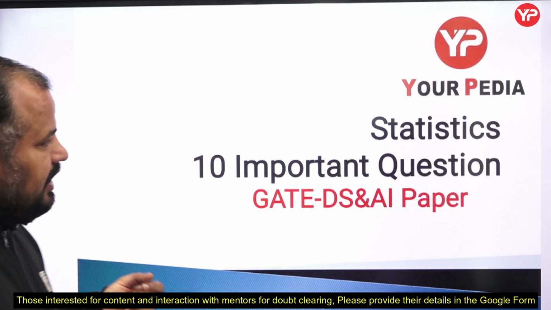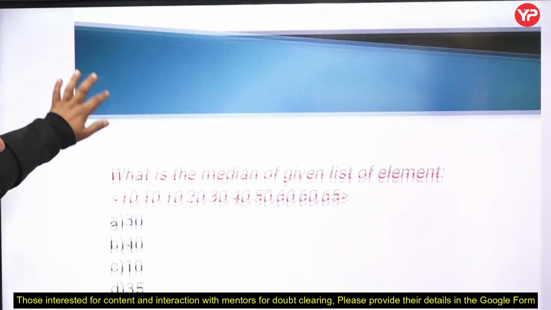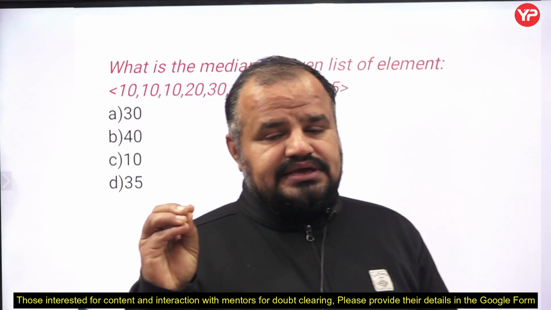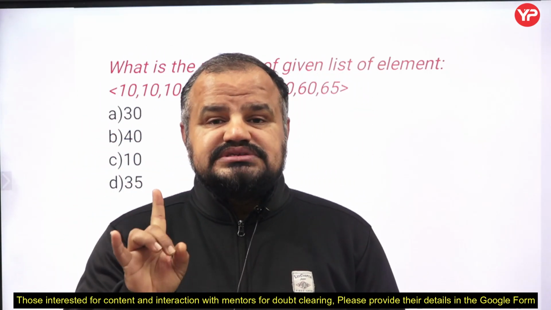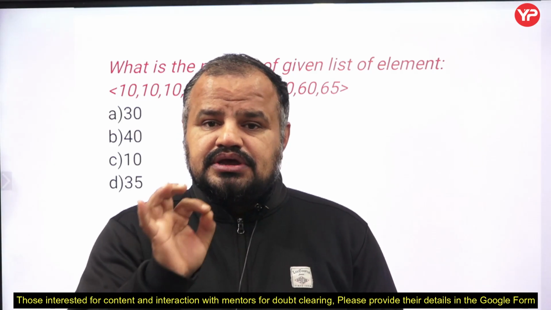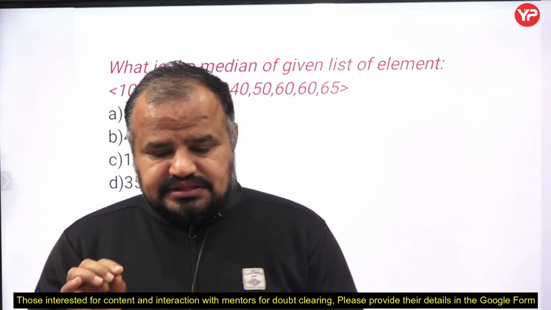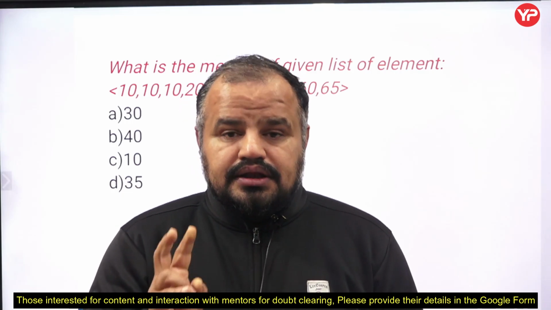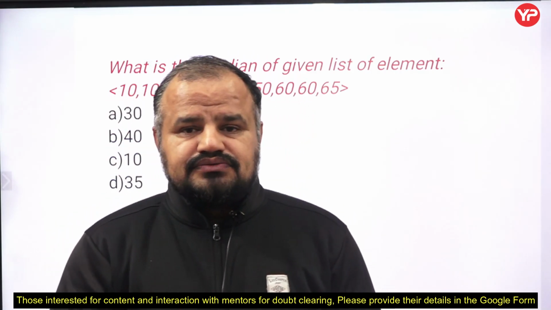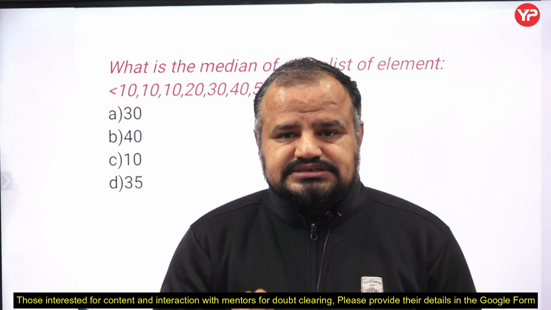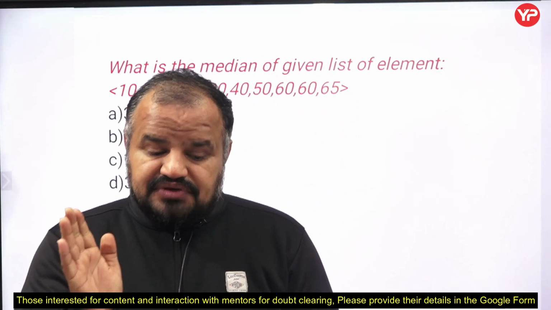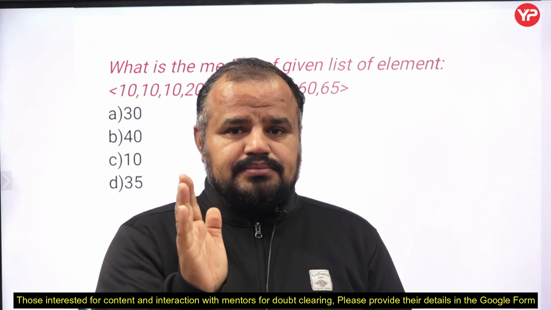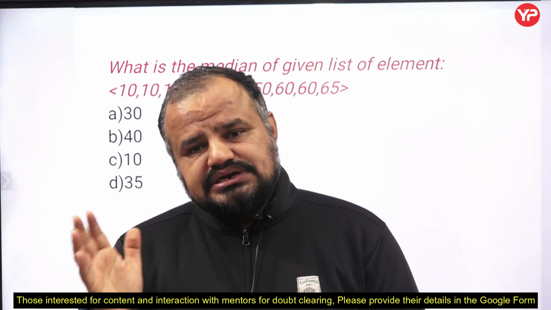Fine my dear students. Now today we are going to discuss some 10 problems of statistics. See my dear students, the first subject of the data science and AI syllabus is probability and statistics. I think you may face at least 8 to 10 marks of problems from that subject. Now this subject divides into two parts. One is the probability part and one is the statistics part. If I go with the weightage of probability and statistics, I think you can find 3 to 4 questions for the statistics part.